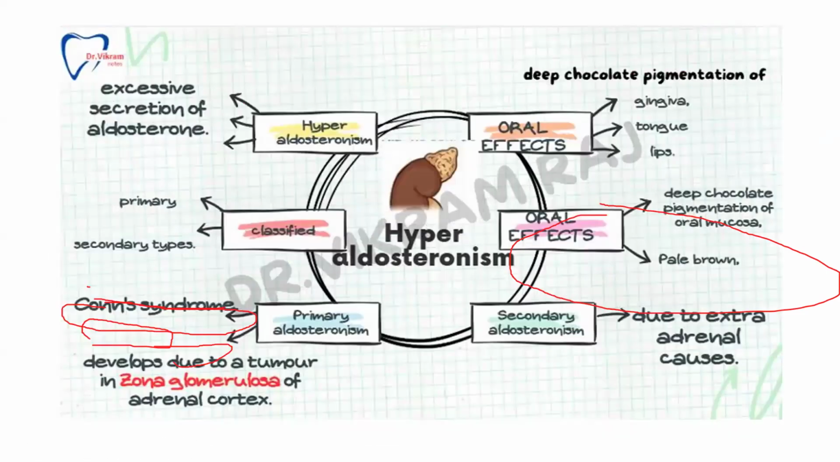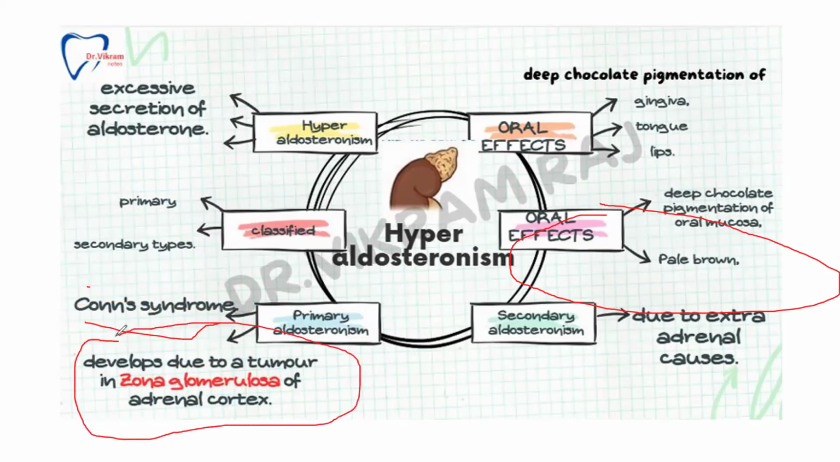Coming to hyperaldosteronism, it is due to the excessive secretion of aldosterone, and it is classified as primary and secondary types. Primary aldosteronism is concerned with Conn syndrome and develops due to a tumor in the zona glomerulosa of the adrenal cortex, whereas secondary aldosteronism is due to external, extra-adrenal causes.